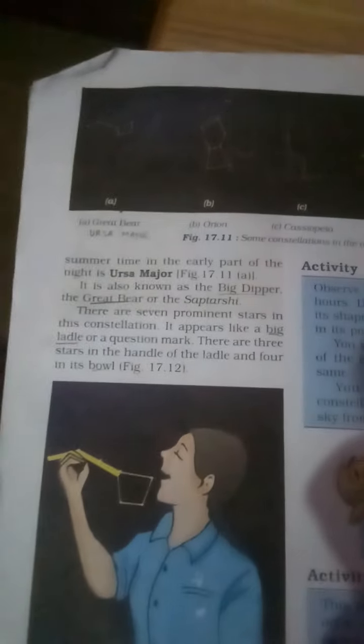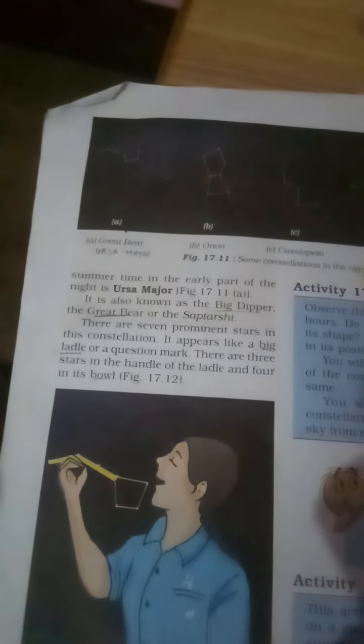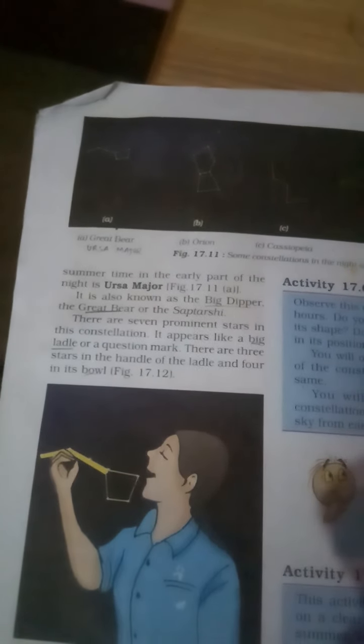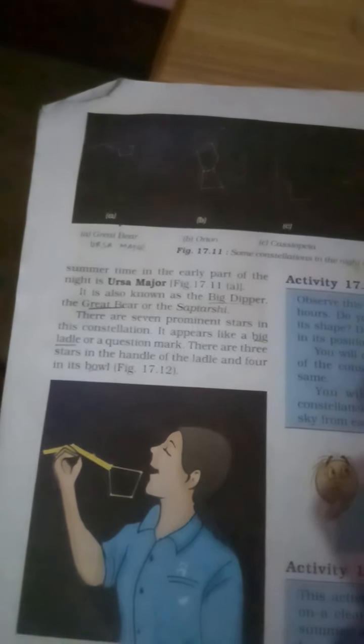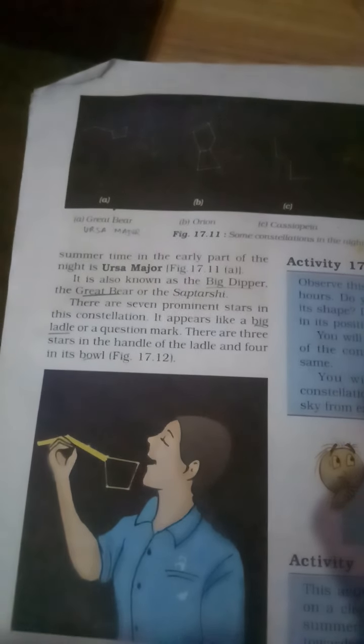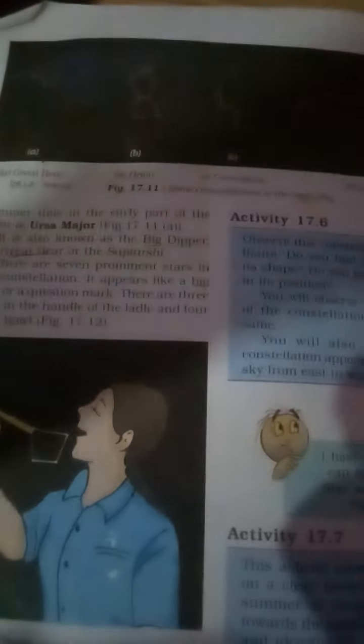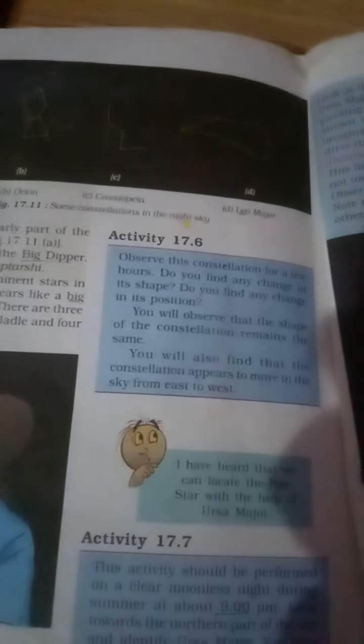The Great Bear is the first one, then Orion, then Cassiopeia, then Leo Major. So these are known as the different constellations. One of the important ones is known as Ursa Major. In Hindi it is known as Saptarishi, and other names are Big Dipper and Great Bear. There are 7 prominent stars in this pattern of stars.